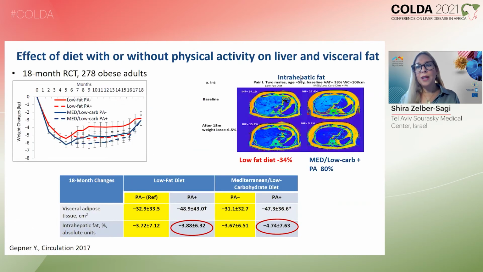Which diet should we take? So the Mediterranean diet is the most recommended diet for NAFLD. And looking at this randomized clinical trial, which lasted for 18 months, we can see that the combination of Mediterranean low-carb diet with physical activity led to the greatest reduction in the amount of liver fat as compared to only low-fat diet without physical activity. And this happened despite the fact that all groups had similar weight reduction.